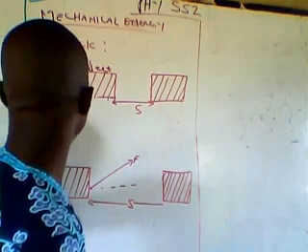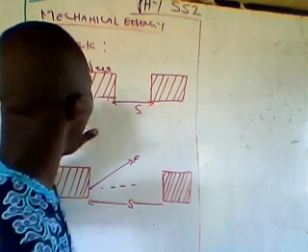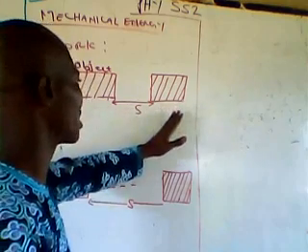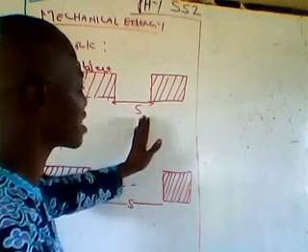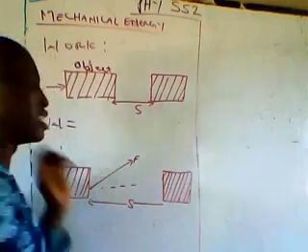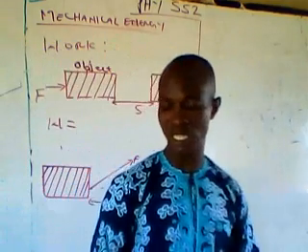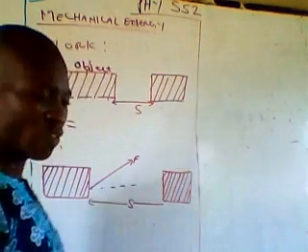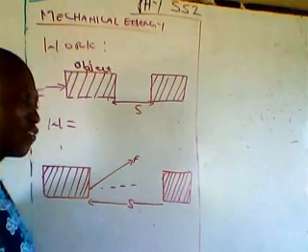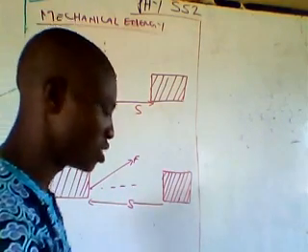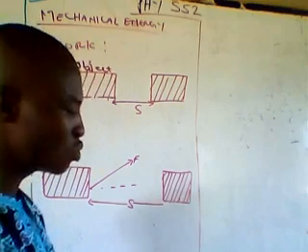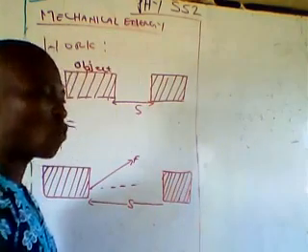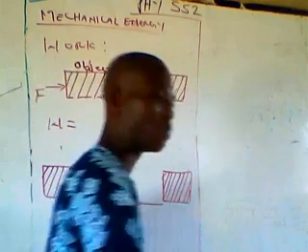Now, if the point of application of this force is applied in such a way that it is able to change the position of an object from its initial position to a new position, which means that such body has covered a certain distance, then work has been done by this force. How do I mean? Let me illustrate this. Let's assume I have a stool before me. If I apply force on that stool and the stool changes position from initial to new position, that means I'm able to perform work on the stool. So work has been performed.